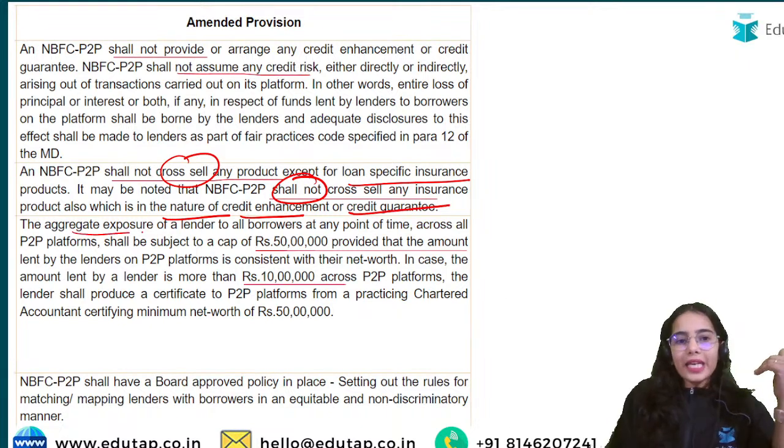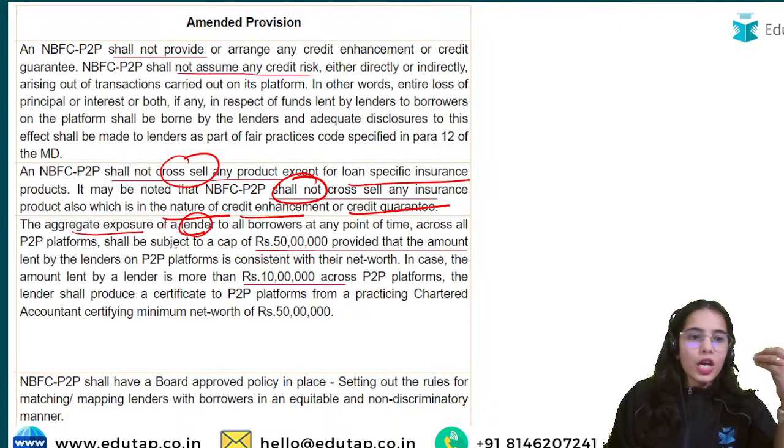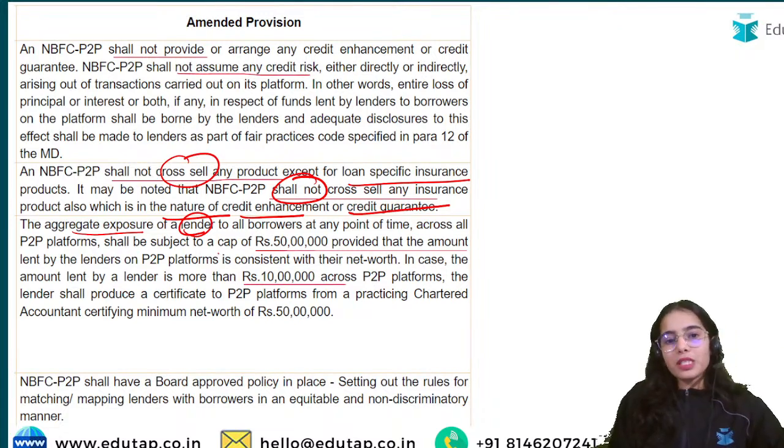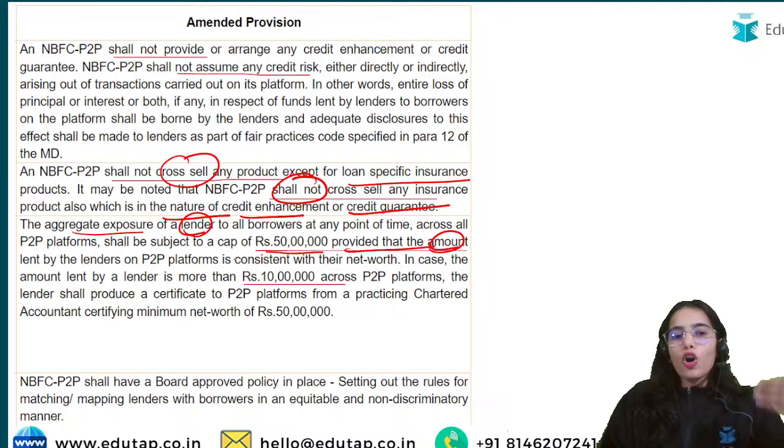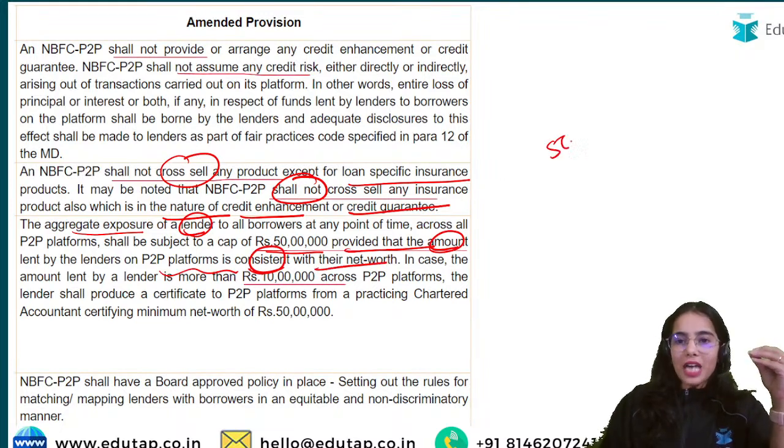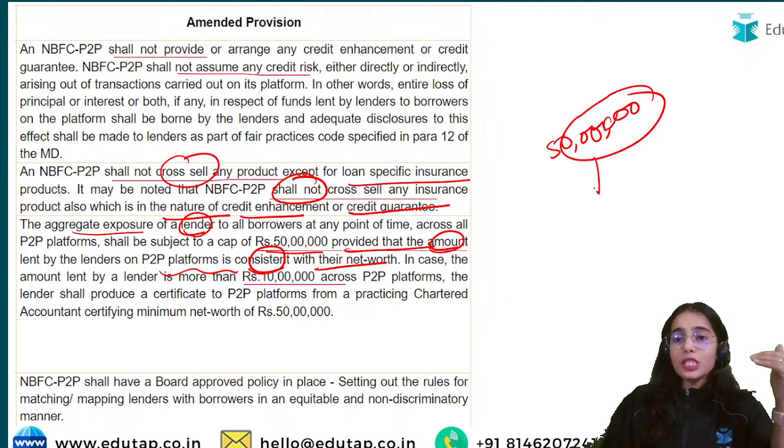The aggregate exposure of a lender to all the borrowers at any point of time across all the P2P platforms shall be subject to a cap of 50 lakhs, provided that the amount lent by the lenders on P2P platforms is consistent with their net worth. So the maximum that a lender can lend is 50 lakh. Now this should be consistent with their net worth. How are they getting so much of the money? It should be consistent with their net worth.